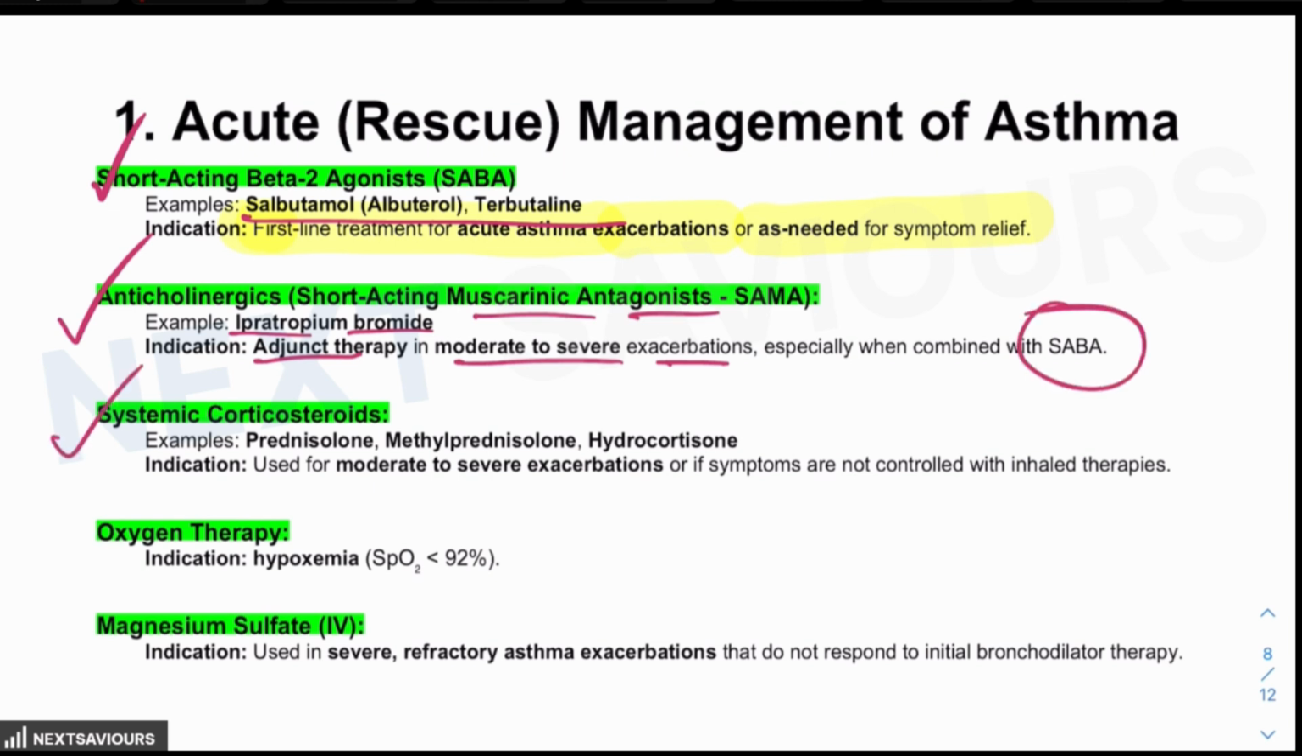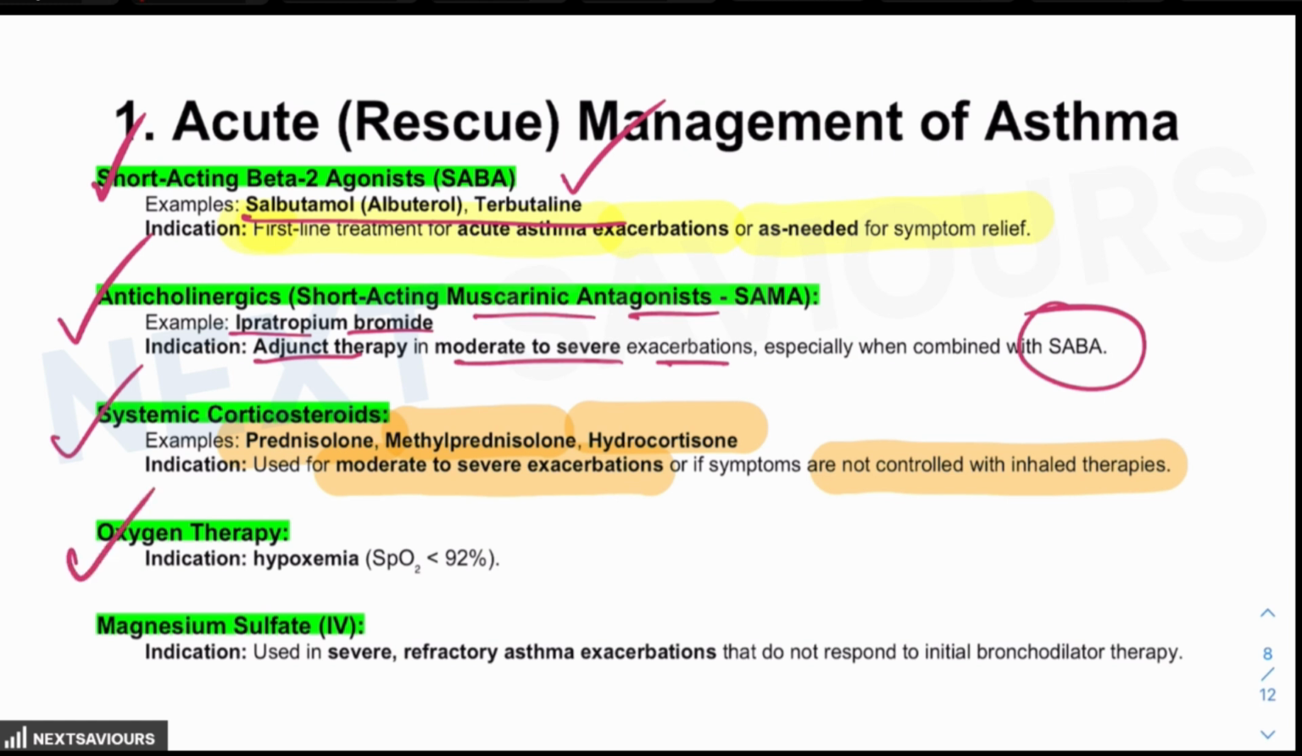Systemic corticosteroids, as you are already aware, have examples like prednisolone, methylprednisolone, hydrocortisone, and the mechanism is that it reduces the airway inflammation, edema, and hyperresponsiveness. So it is used for moderate to severe exacerbation, or if the symptoms are not controlled with inhaled therapies. First you start with the short acting beta 2 agonist. If it is refractory, then you switch to the systemic corticosteroids. Now it can be given oral or intravenous depending upon the severity.